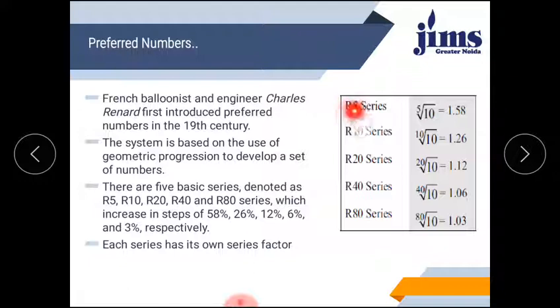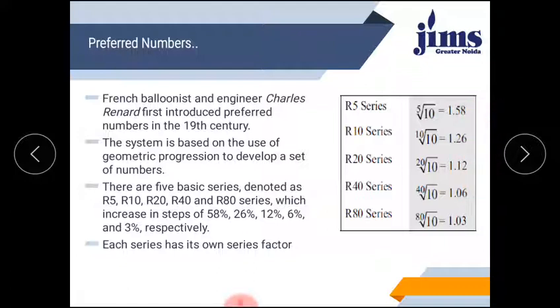So let's see R5 series, its series factor is 1.58. How can it be calculated? I think just a simple formula by taking the root. With the help of the R5 series you can take the series factor. R10 series 1.26, R20 series 1.12, R40 series 1.06. And you can observe that when the series is increasing, meaning the number of models is increasing, then the series factor is also decreasing.